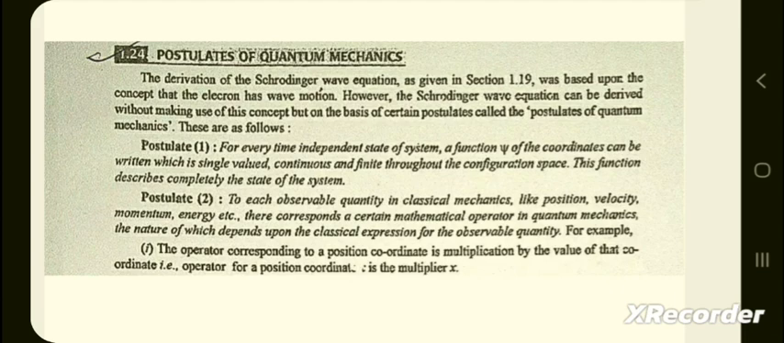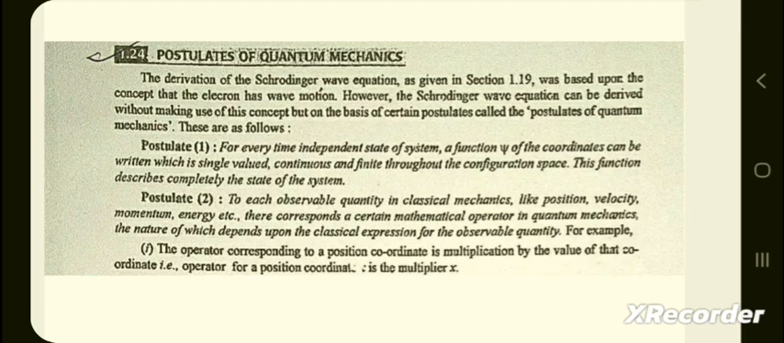Postulate second: to each observable quantity in classical mechanics like position, velocity, momentum, energy, there corresponds a certain mathematical operator in quantum mechanics, the nature of which depends upon the classical expression for the observable quantity. For example, the operator corresponding to a position coordinate is multiplication by the value of that coordinate. Operator for a position coordinate x is the multiplier x.